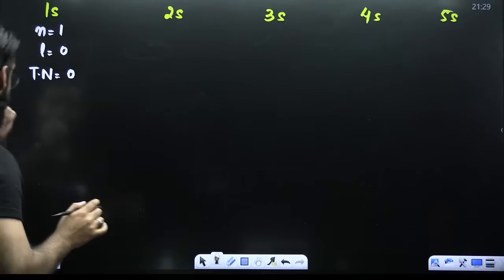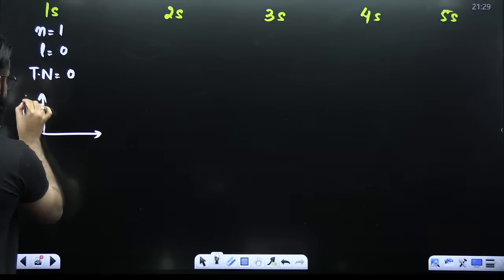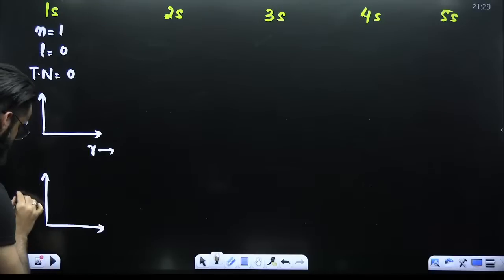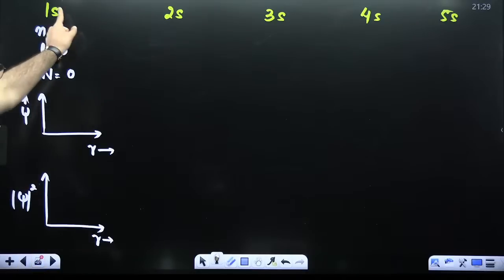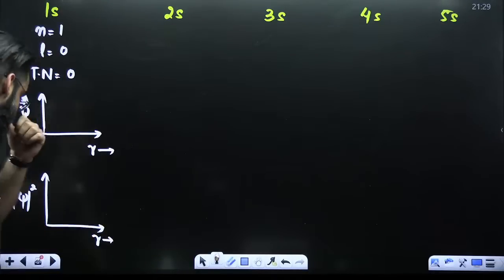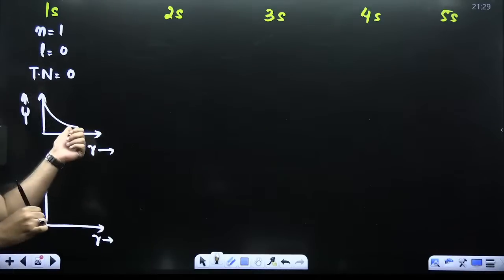Now, here, if I want to draw psi versus r, or psi square versus r, since I'm talking about s, they start from the top, like this. But it won't touch the r-axis.